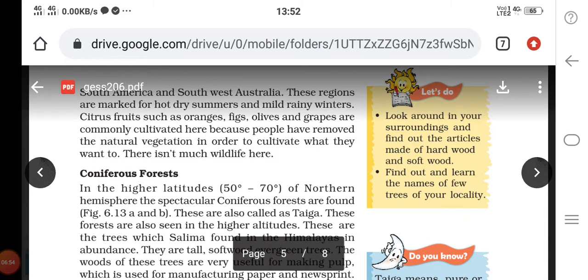These regions are marked by hot, dry summers and mild, rainy winters. Citrus fruits such as oranges, figs, olives and grapes are commonly cultivated here, because people have removed the natural vegetation in order to cultivate what they want to.